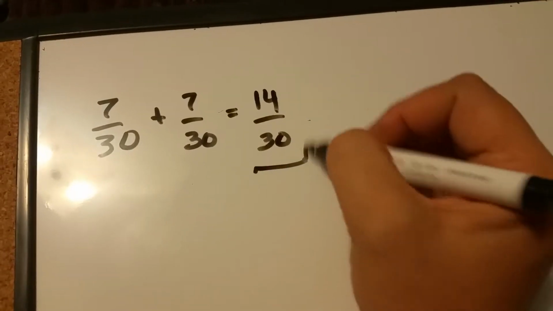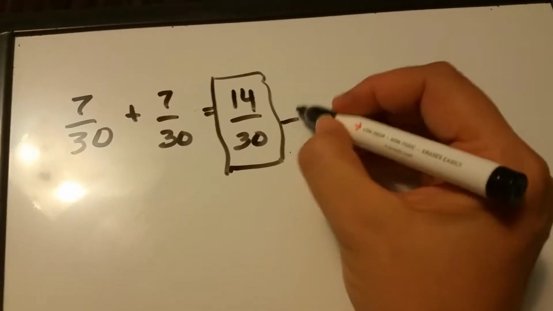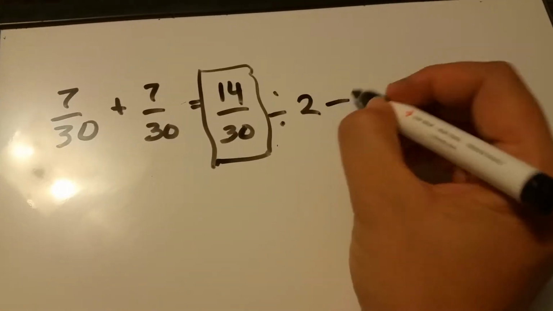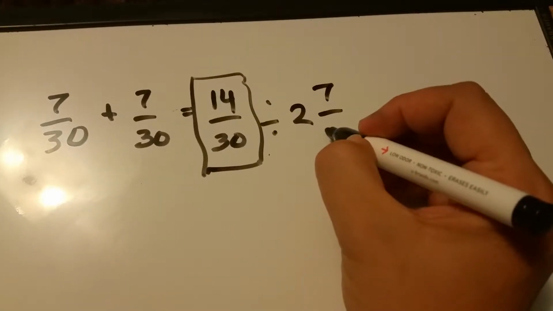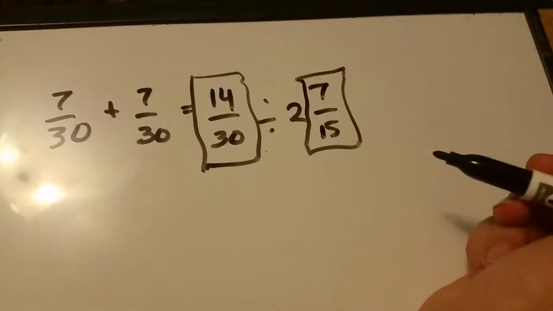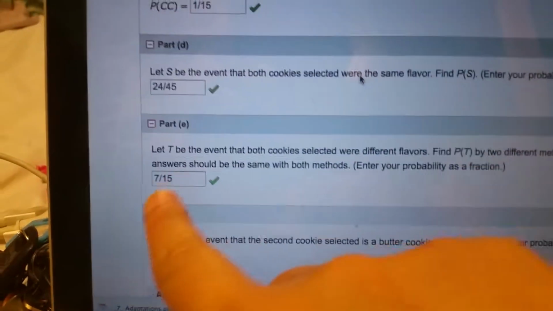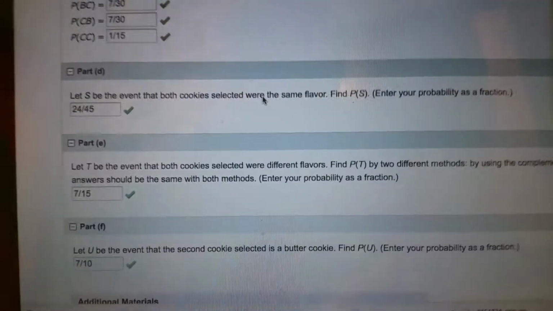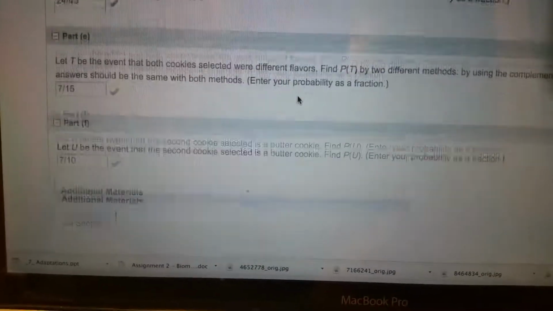And that would probably be fine if you just left it like that, or divide it by 2, and I've got 7 over 15. And that would be fine too in the reduced terms. Okay, so I've got it under 7 over 15. Could have had it at 14 over 30.